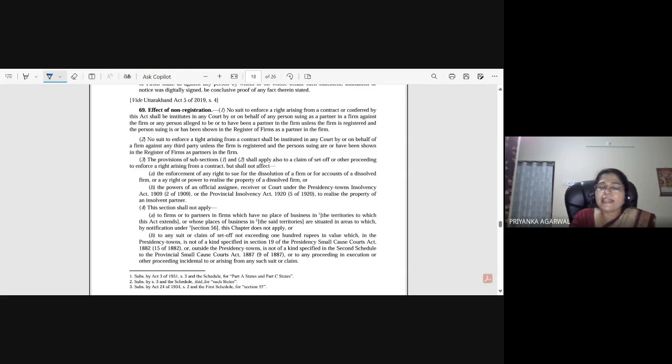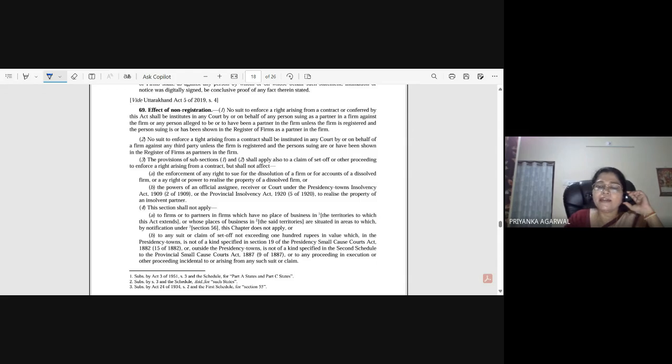But the partners can sue for criminal proceedings against the other partners of the firm and against a third party. So when we say that the partner or firm cannot sue a third party, it is about civil proceedings and not criminal proceedings.